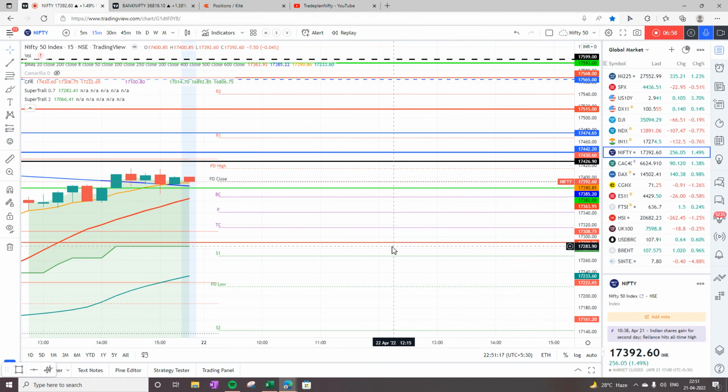For tomorrow, the trade plan is if the open is below the pivot, which is at 17,341, then it is sell on rise, either at the pivot, which is at 17,341, for a target of 17,283.